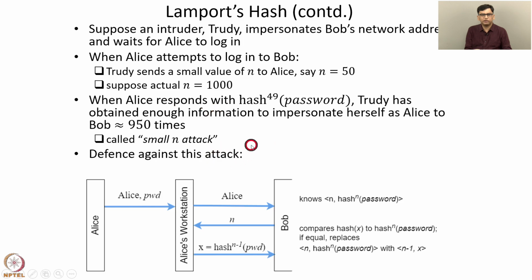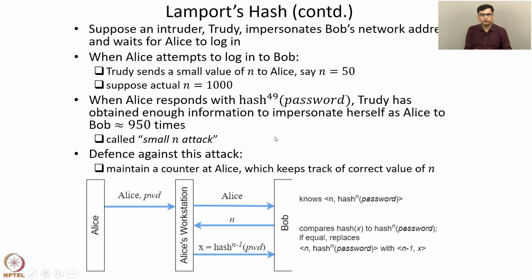So what is the defense against this attack? We can maintain a counter at Alice which keeps track of the correct value of n. So in this example, Alice knows that the correct value of n is 1000. So if Alice receives some value like 50, then Alice knows that the small n attack is ongoing. So Alice will not respond with the correct response. So by maintaining a counter at Alice which keeps track of the correct value of n, we can defend against this attack.